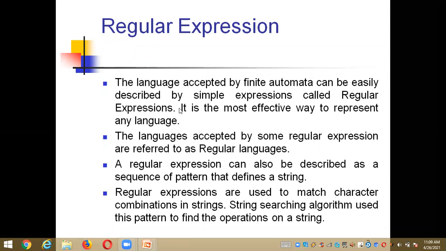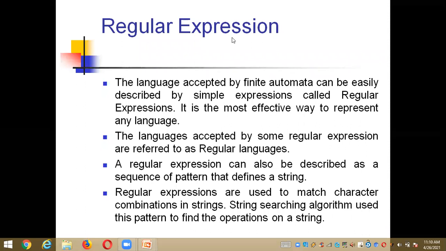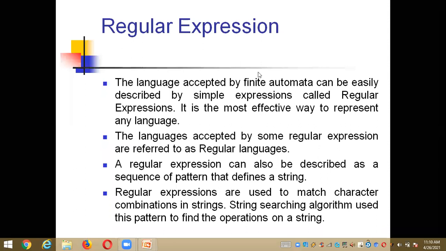Again, I am repeating the definition. The definition of regular expression is that the languages accepted by the finite automata, because you all know how to design finite automatas by taking an input in the form of languages, can be easily described by a simple expression. That expression is called a regular expression. It is the most effective way of representing any language in an expression, and we call it a regular expression.